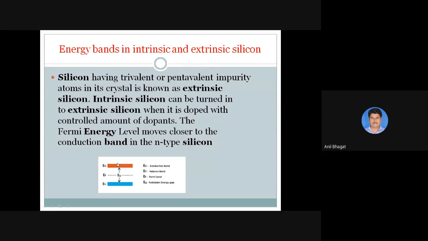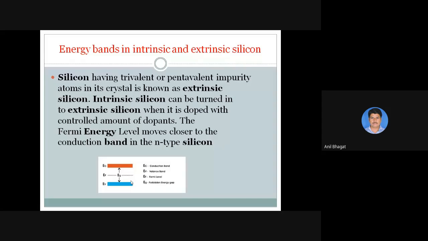The conduction band EC and the valence band, these two bands are present in a crystal. Suppose in equilibrium, in the initial condition, you have not applied any voltage to the device. The device is a single piece of semiconductor material, with no connection and no applied voltage across it.